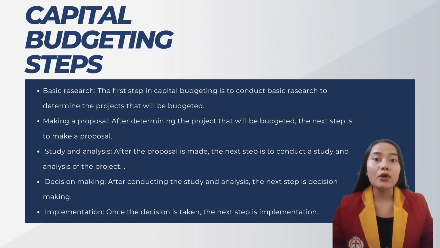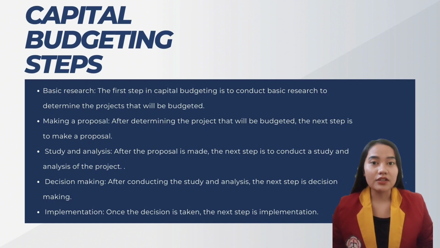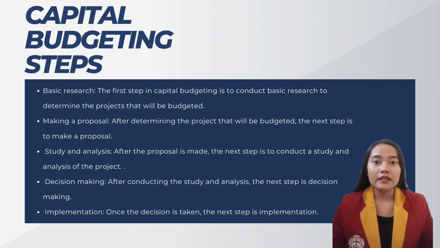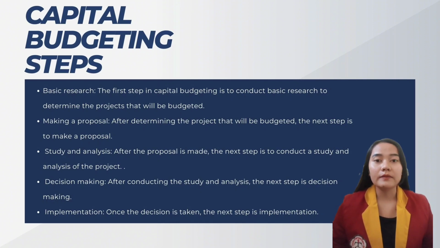After conducting the study and analysis, the next step is decision making. This decision includes determining the project that will be budgeted for, determining the amount of budget that will be allocated for the project, and determining the funding source.